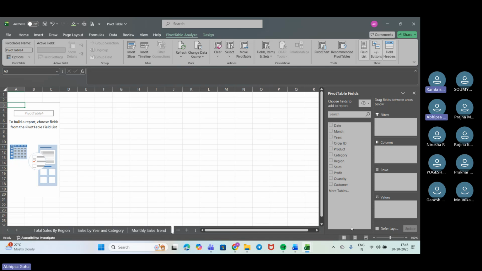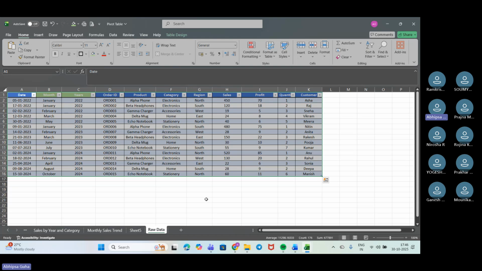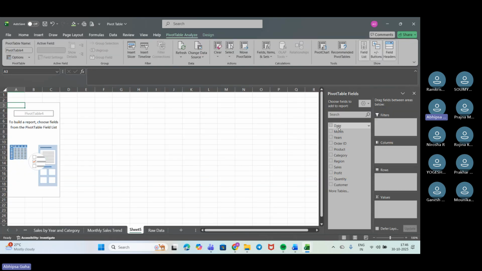Ma'am, can you repeat the question? I told you, now I want to get the chart of the products by sale. Okay, so now you people tell me, among these fields, which field I should put in column or row or value, where I should put it and in what format. You people tell. Products by sale. Let me just show you the raw data. This is the raw data. And here, you can see all of the fields up here.